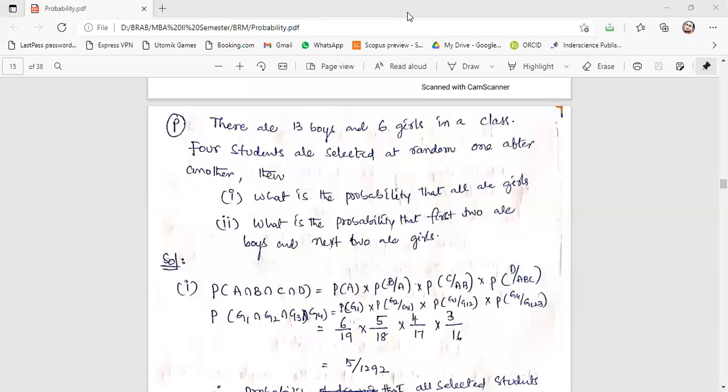Okay, dear students, yesterday we discussed two problems on the multiplication theorem. Now we'll discuss more problems. So before that, can anyone tell me how do you define independent and dependent events? Please, can anyone explain dependent and independent events?